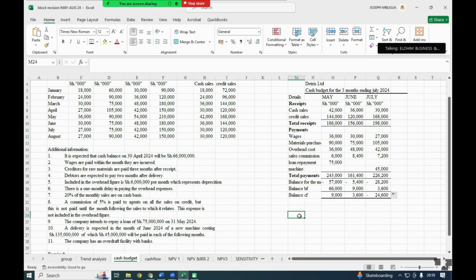The cash budget. The key thing to note is the wording, especially when the payment is due and when the receipts are due. Whether we are paying in the same month or after how many months, all those things. And again, to identify the payments and the receipts. That is the only trick that is there when you're dealing with the cash budget. And it's something that is doable because